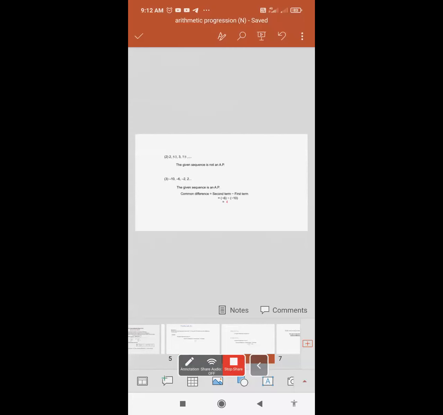This is your question number 2: 2, 5 by 2, 3, 7 by 3. Numbers in fractions will never give you a constant difference because the values are going to come out as decimals. If you subtract 5 by 2 minus 2 and then 3 minus 5 by 2, the difference will never ever be constant.